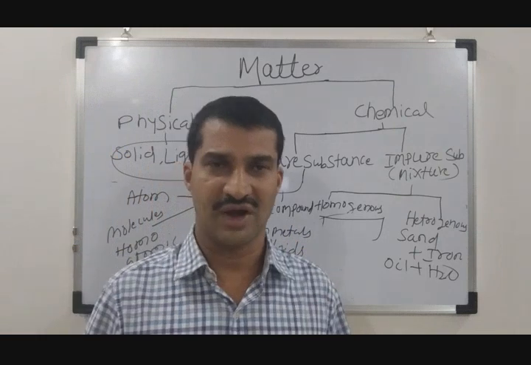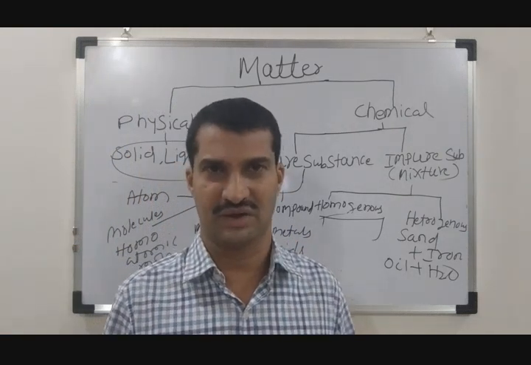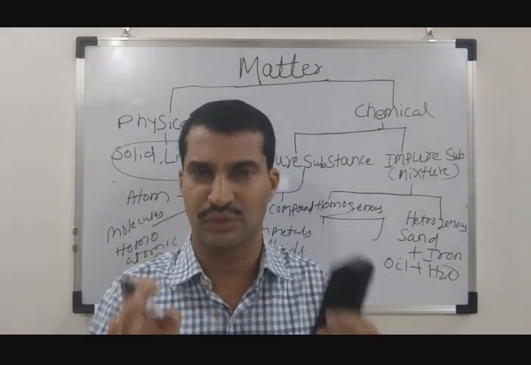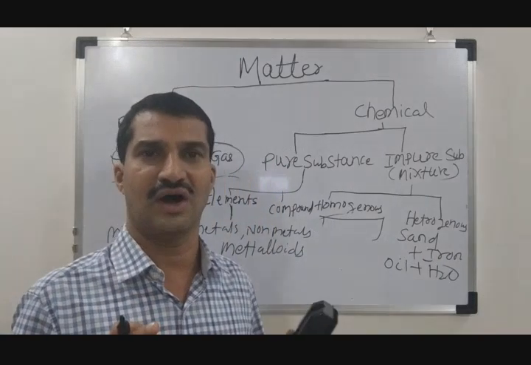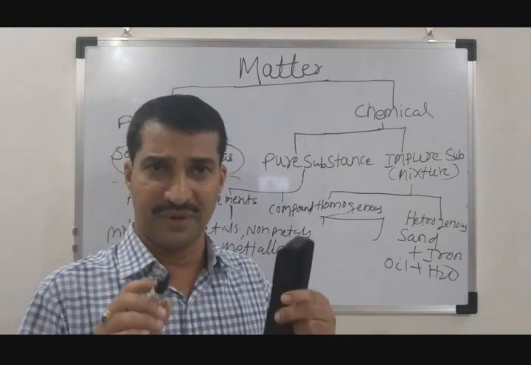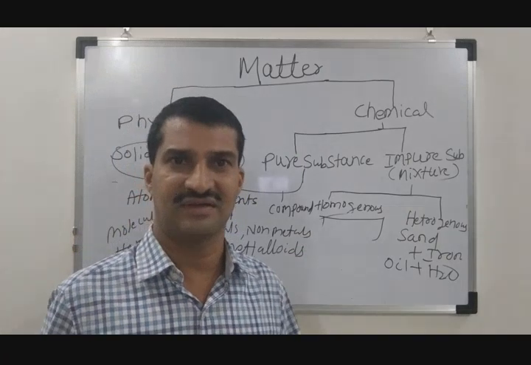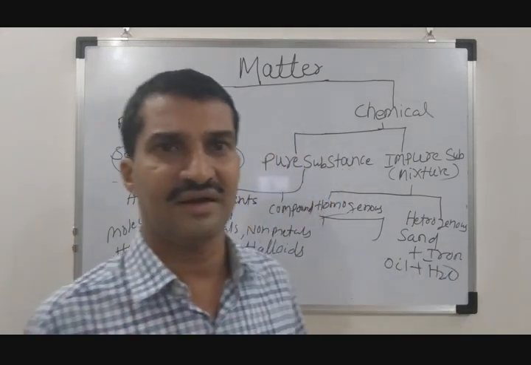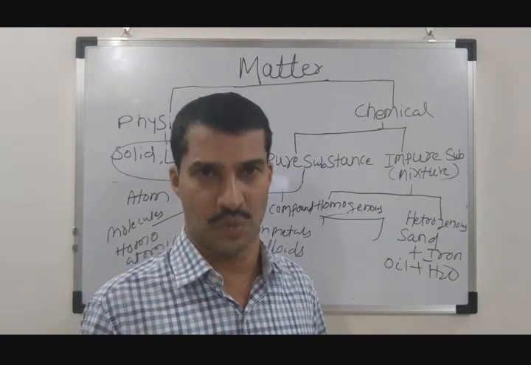If you go to the periodic table, of course, the periodic table chapter I will explain later in minute detail, but once the class is over, please go through the periodic table for some 2 minutes. Then you will see all the 118 elements inside it. In the periodic table we can find these elements. Some of them are metals, some of them are non-metals, and some of them are metalloids.